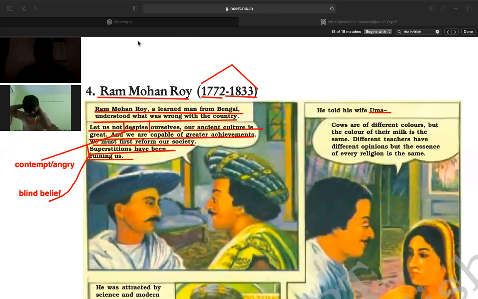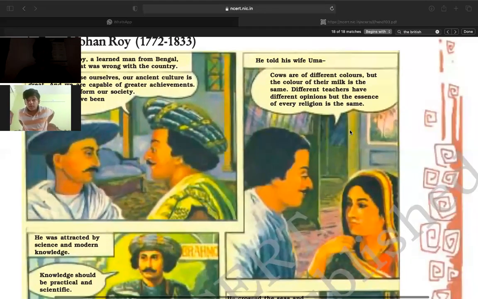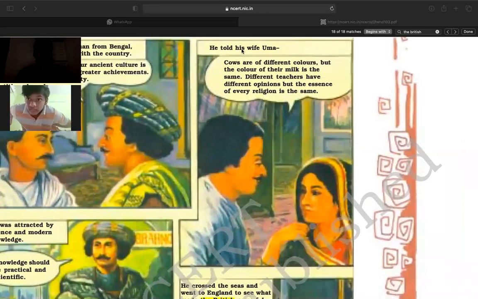One day, Raja Ram Mohan Roy told his wife that cows are of different colors. Now, cows are of different colors, but the color of their milk is the same, is it not?